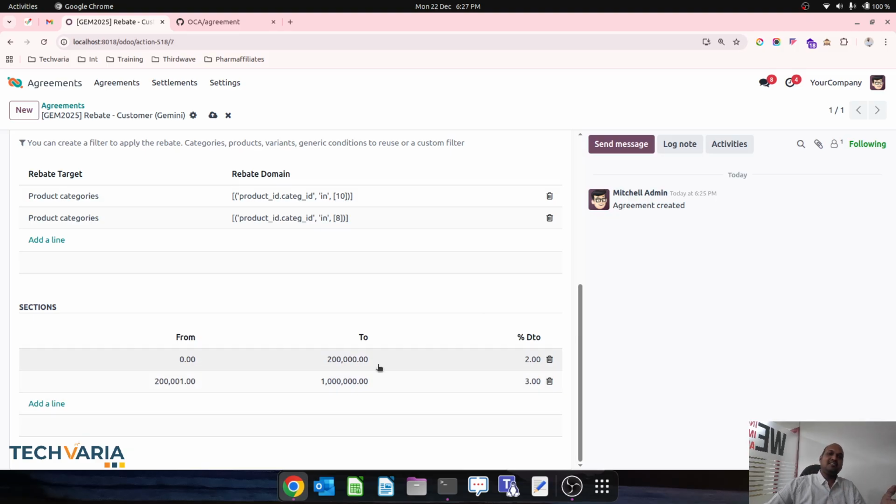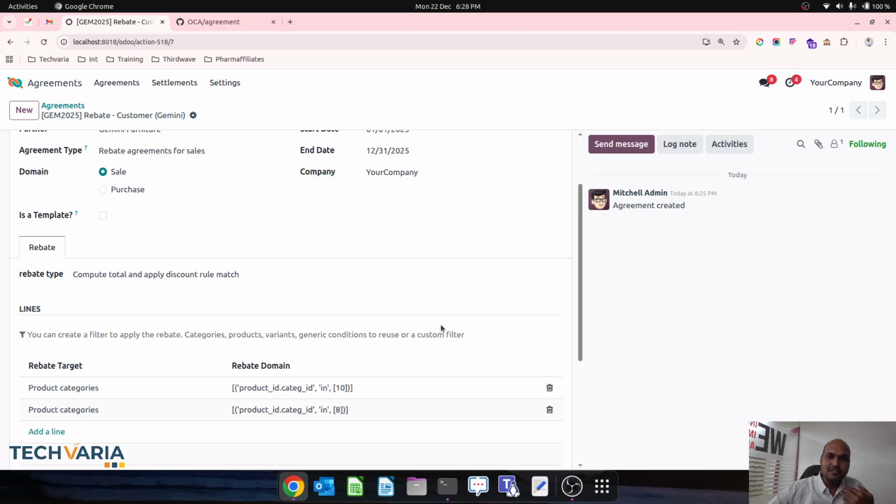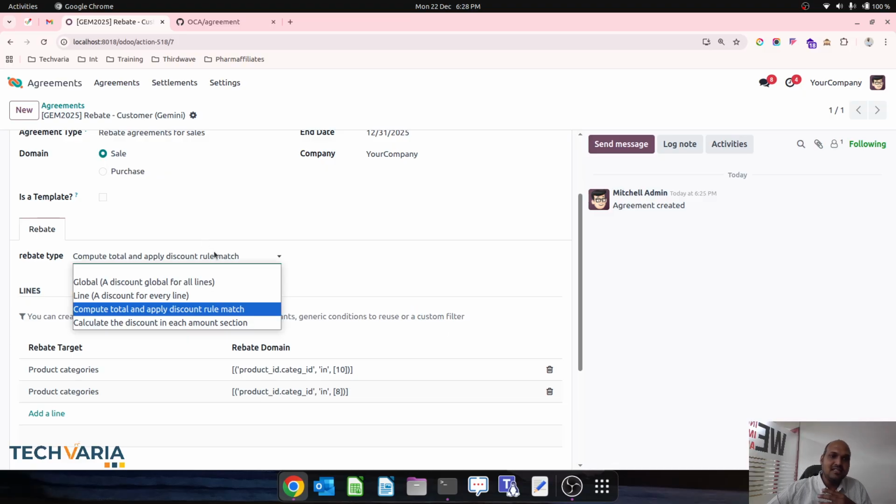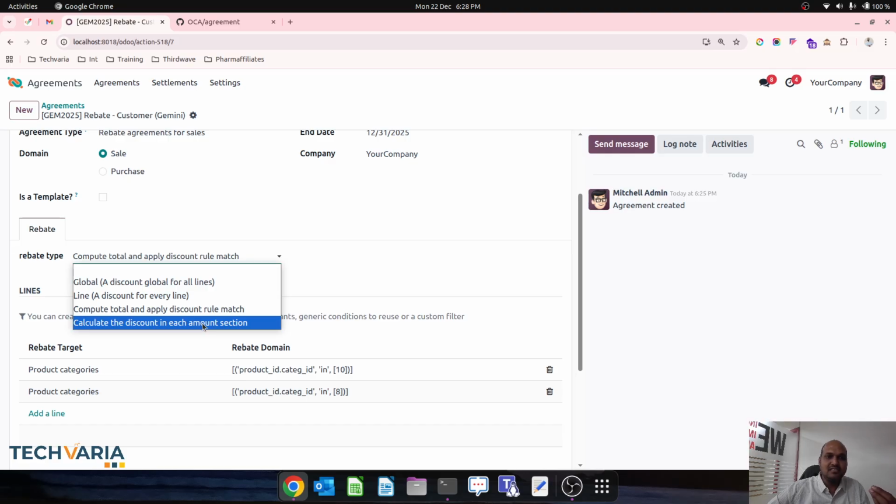So during the entire year, if I want to give a discount to my customer, then from 10 lakh 1 to unlimited, I want to give, let's say, 4% discount. So this is where you can give line items also, and then a section-wise percentage or allowance to a customer. This is where you can compute total and apply discount on rule match. The fourth one is the condition to calculate the discount in each amount section.